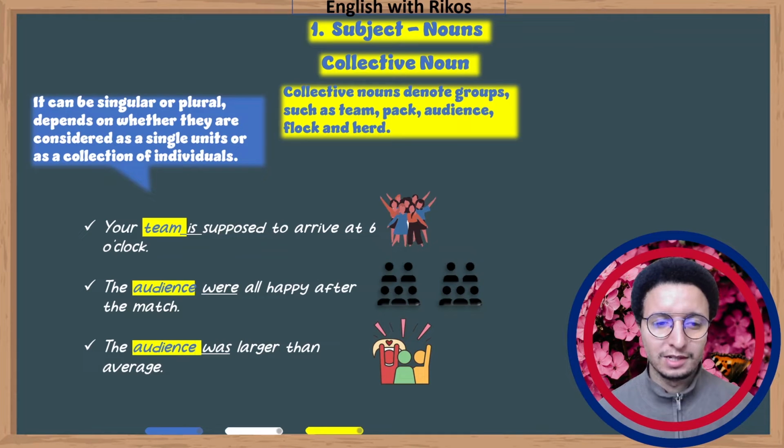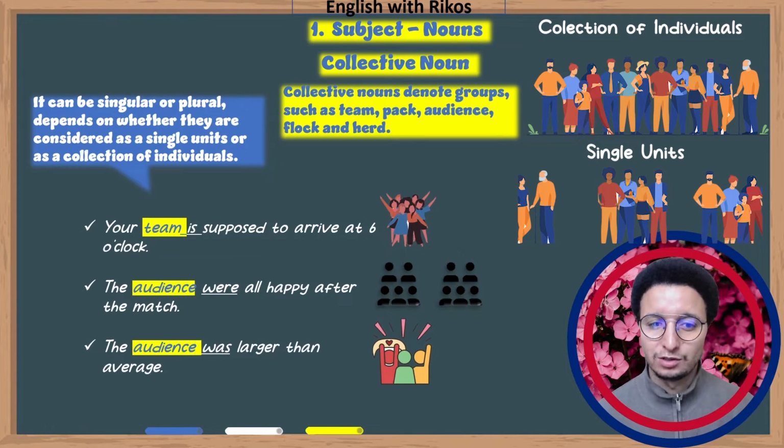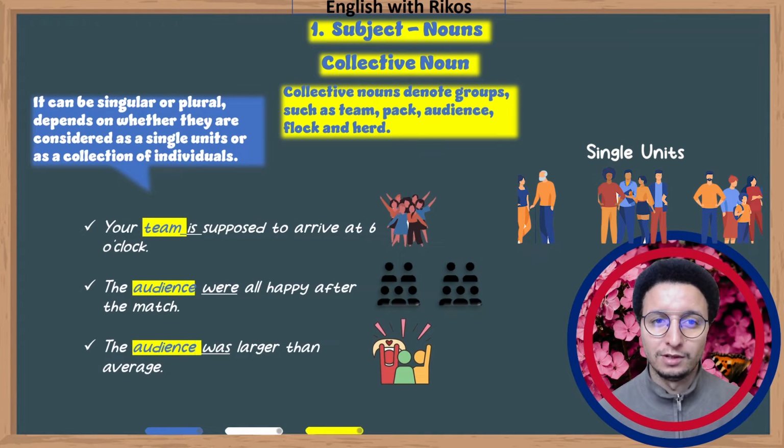If you can see in the second and third example, the audience were all happy after the match. Here, I'm talking about a collection of individuals. In the third example, the audience was larger than average. I'm talking about a single unit.